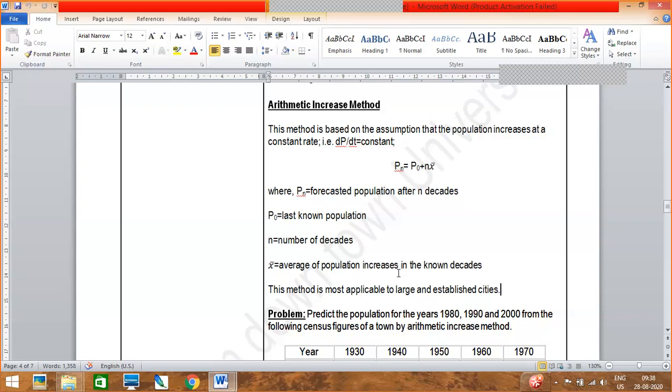That means, suppose in your question you are asked to find the population for 1980, 1990 or 2000, then that will be your n. So it is the forecasted population after n decades. And in all these methods we are taking the years to be decades. Can anyone tell me how many years is a decade?